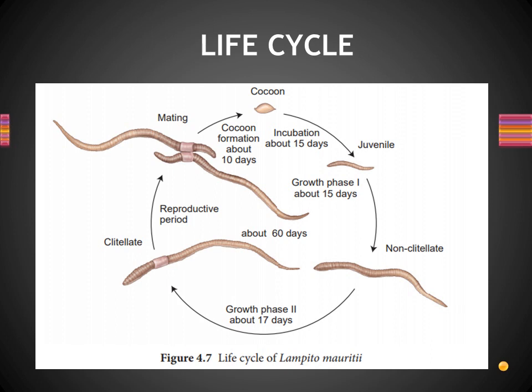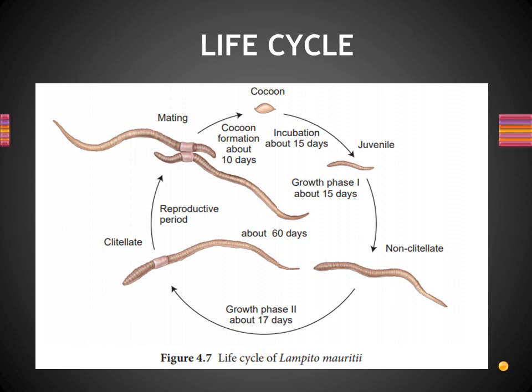Then, after producing the clitellum, it starts to copulate and the mating process goes on. That phase is said to be the reproductive period. The first two phases we said are growth phases, and the third is the reproductive period. After the clitellum is formed, it goes for reproduction, and then it will produce the cocoon. As we said, the mating process happens, they detach, and the cocoon is produced and left in the soil. About 15 days or 10 days later, it becomes a new young one again. Understand? So this is the life cycle of the earthworm.